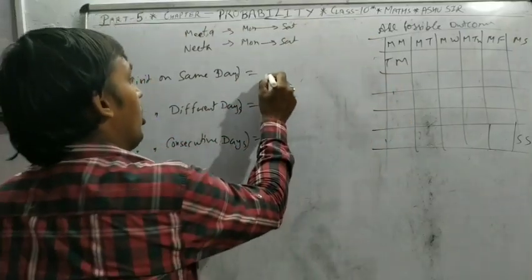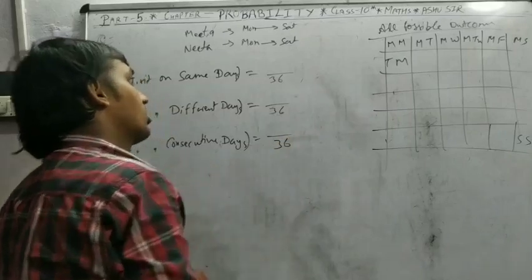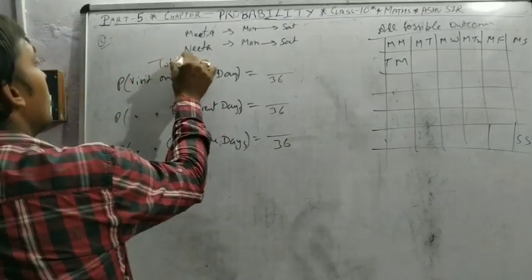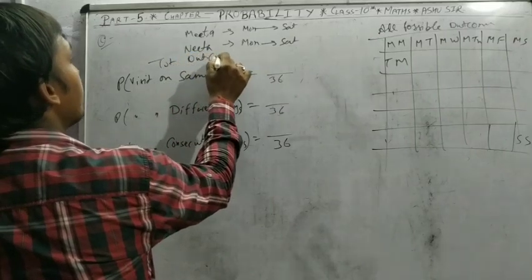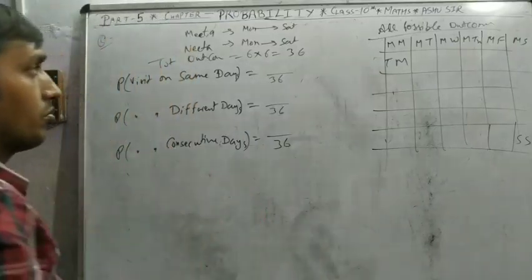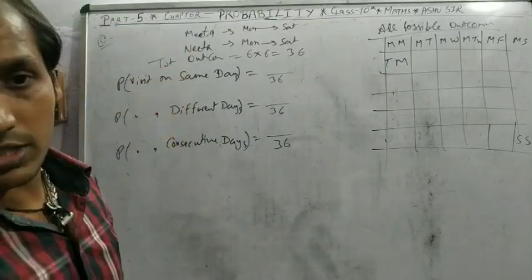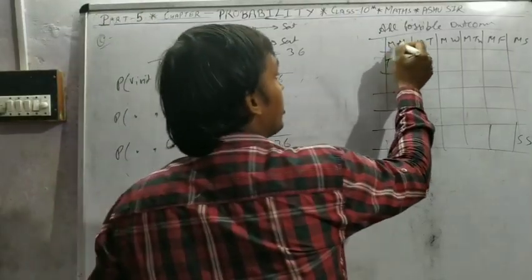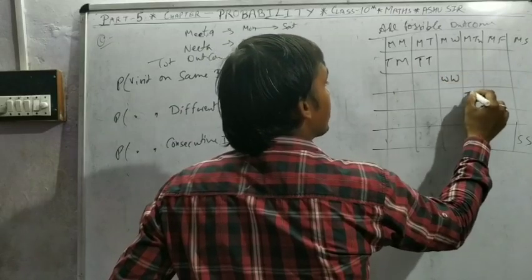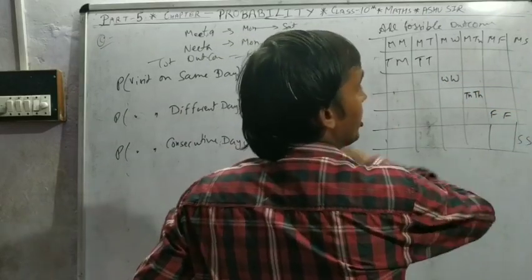That means upon 36, because total outcomes are 6 into 6, 36, because both have the same possibilities. Same day means Meeta Monday, Nita Monday; Tuesday, Wednesday, Thursday, Friday, Saturday.